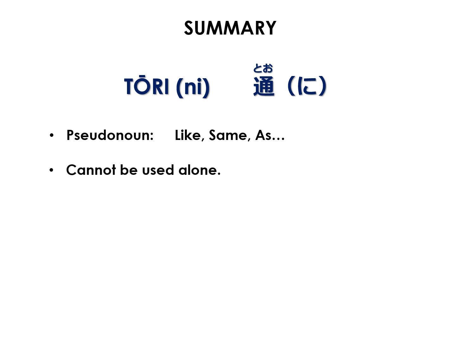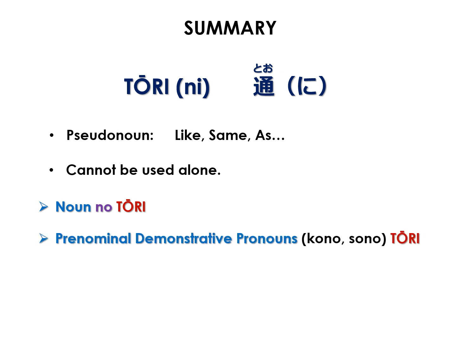It cannot be used alone and is often paired with nouns, as in noun no tōri, meaning as in the noun. Also with prenominal demonstrative pronouns この通り, その通り, like this, like that. And with the verbs and verb clauses. Verb 通り meaning as in the action by the verb.